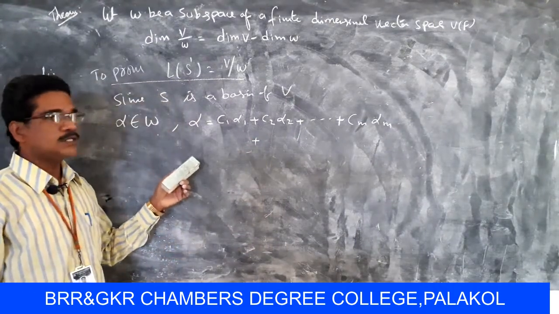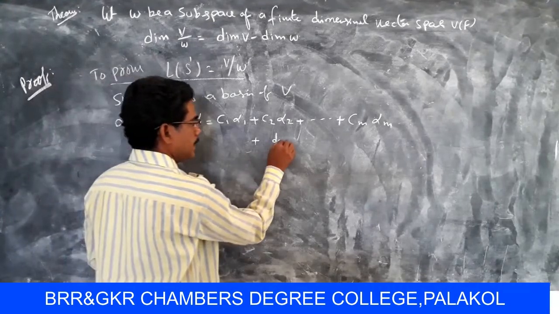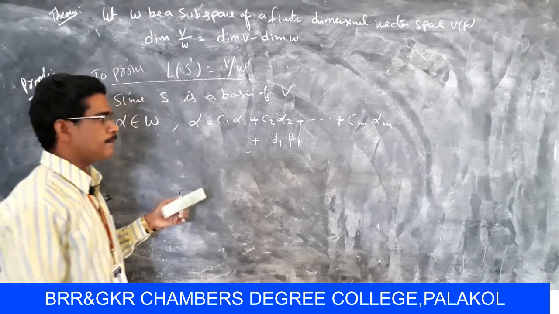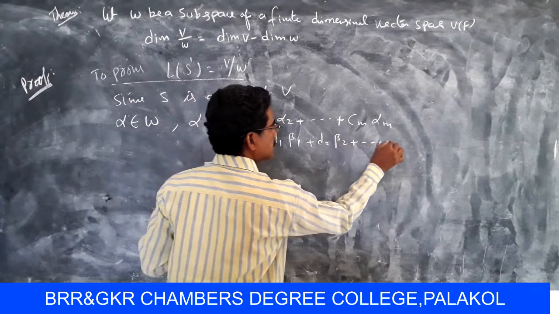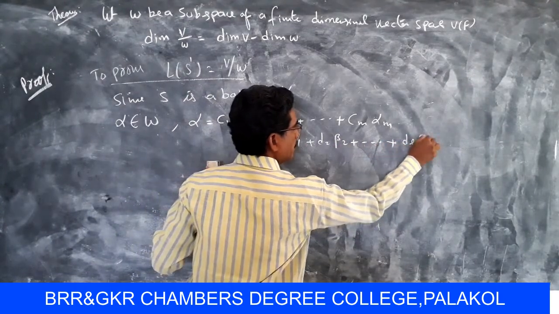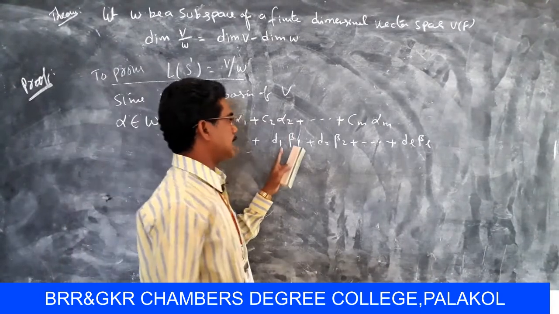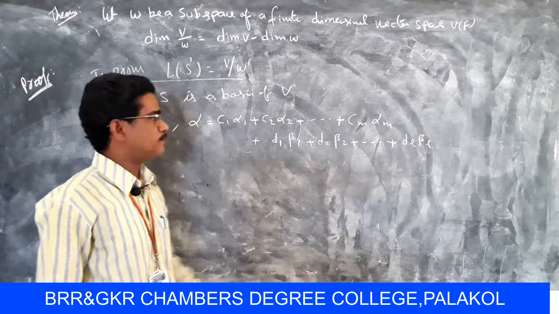Here C1, C2 so on Cm belong to F, that means scalars, and D1 beta 1, another scalar, D1 beta 1 plus D2 beta 2 plus so on DL beta L.